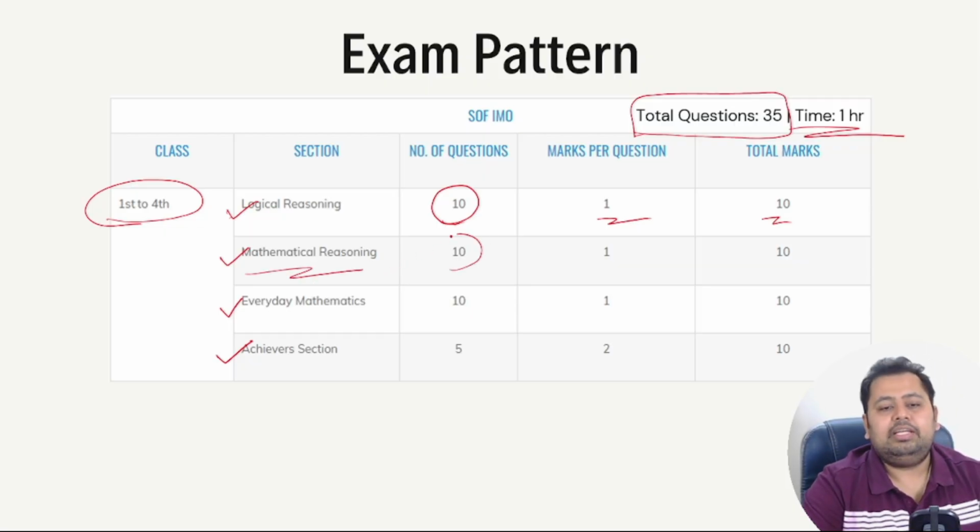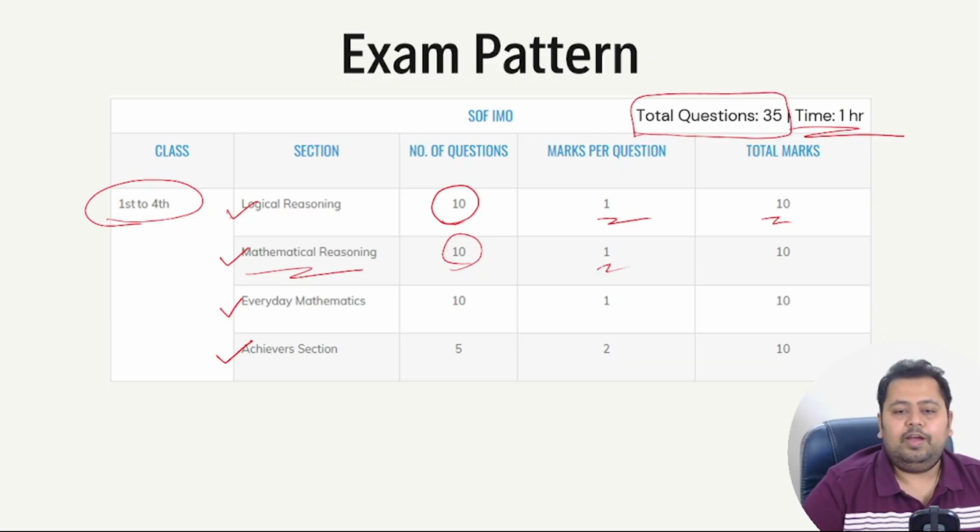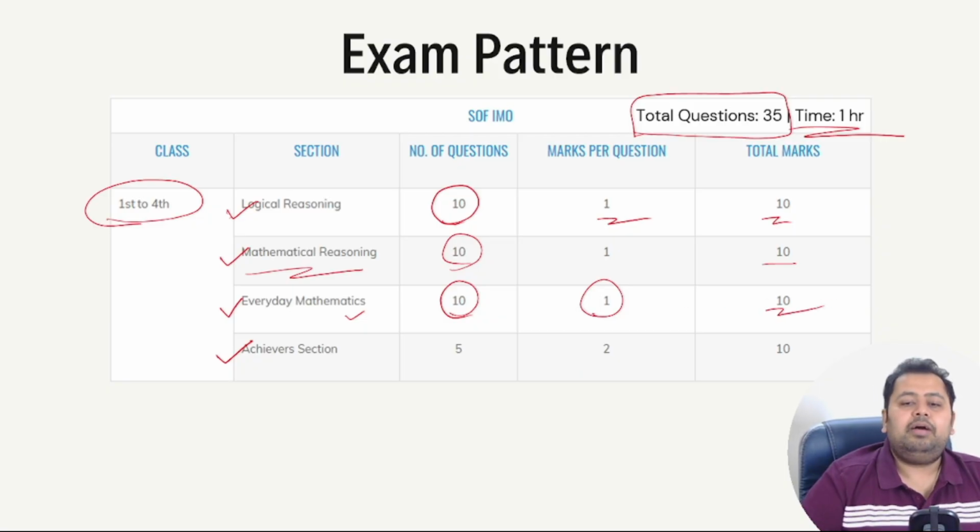There are 10 questions in mathematical reasoning as well, and each question carries 1 mark and total marks are 10, right? The third section is everyday mathematics, wherein there will be 10 questions. Marks per question is 1, and then we will have total marks as 10.